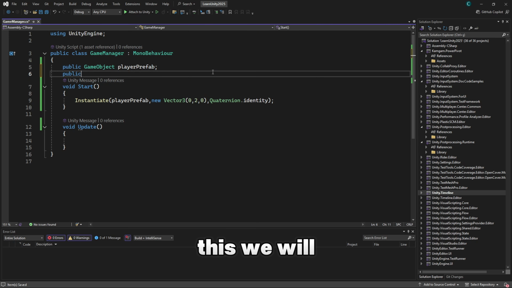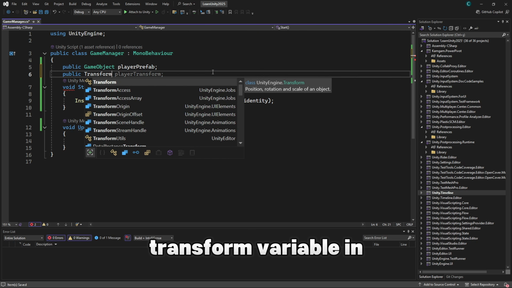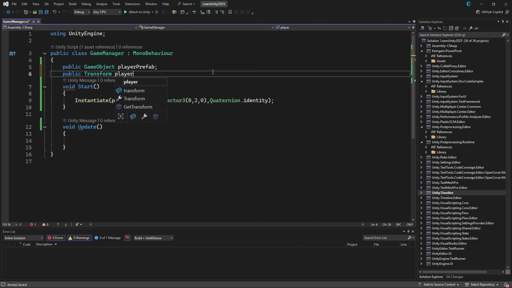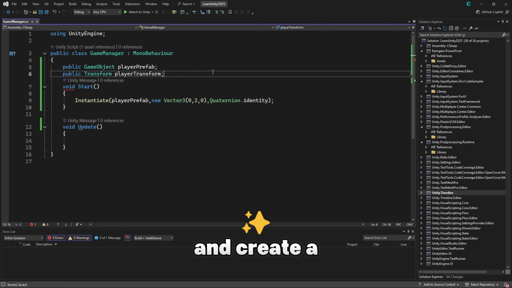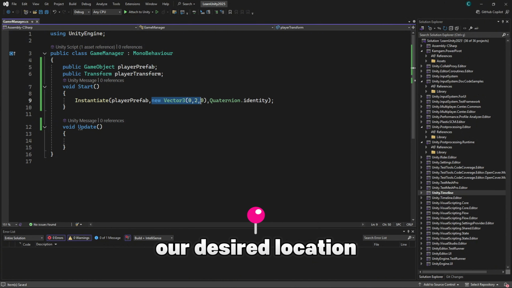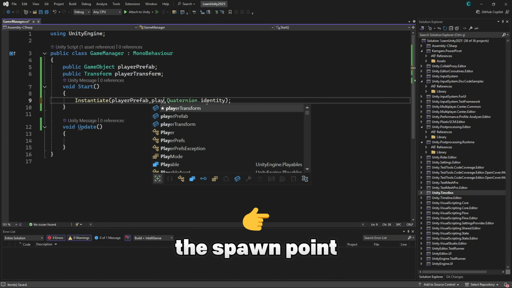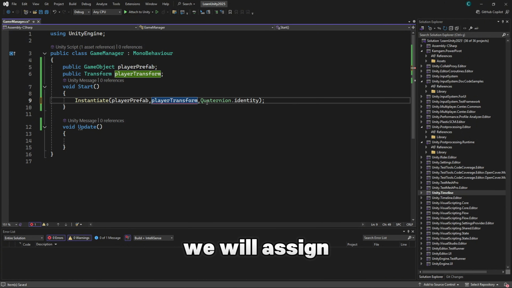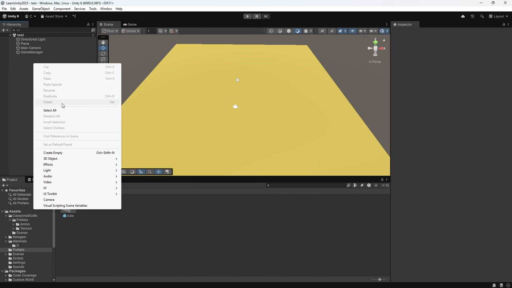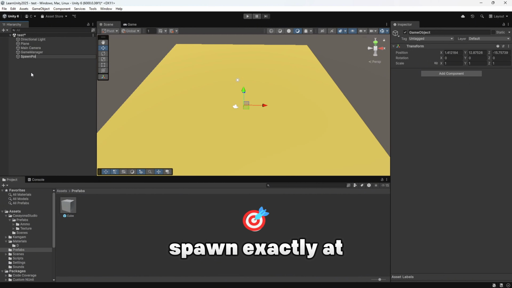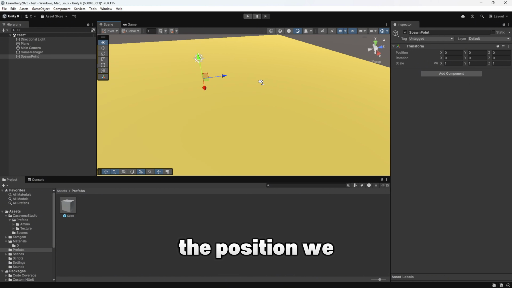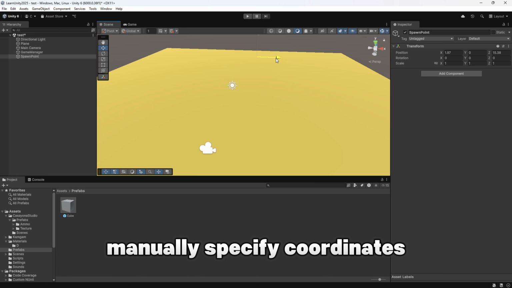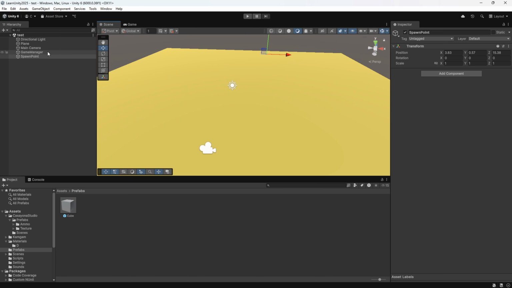Now, let's do this. We will create a public Transform variable in our script. Then we will go to our scene and create a game object at our desired location to act as the spawn point. We will assign this game object to our Transform variable in the inspector. This way, our cube will spawn exactly at the position we set, without needing to manually specify coordinates in the code. Let's test it now.